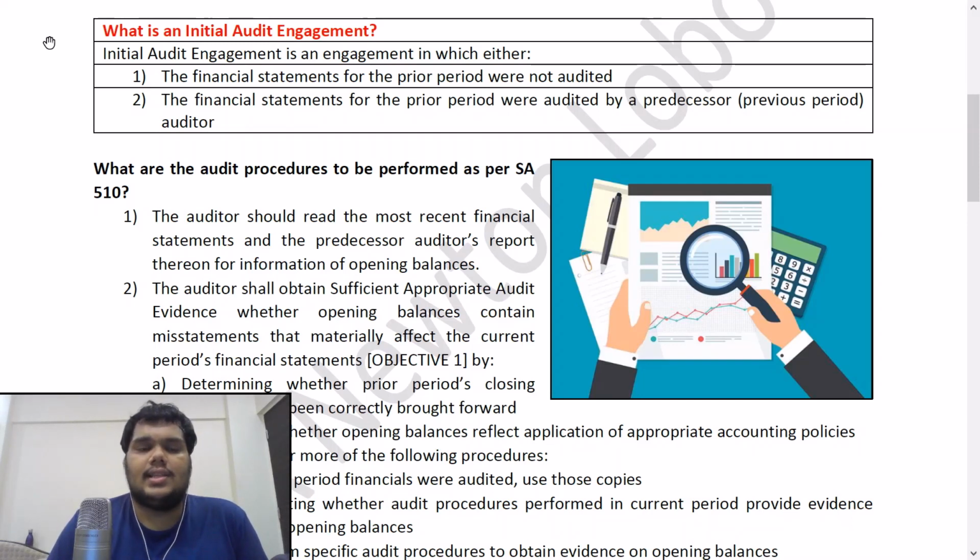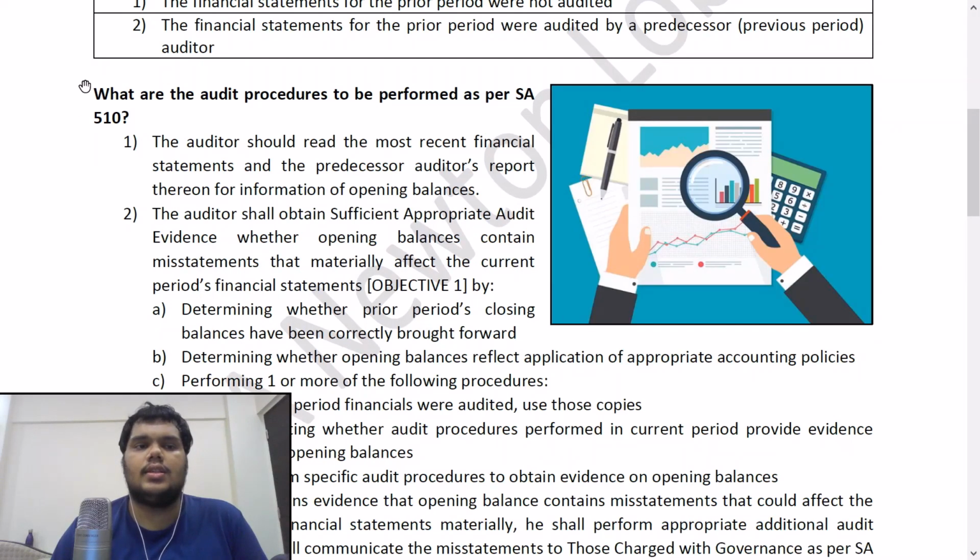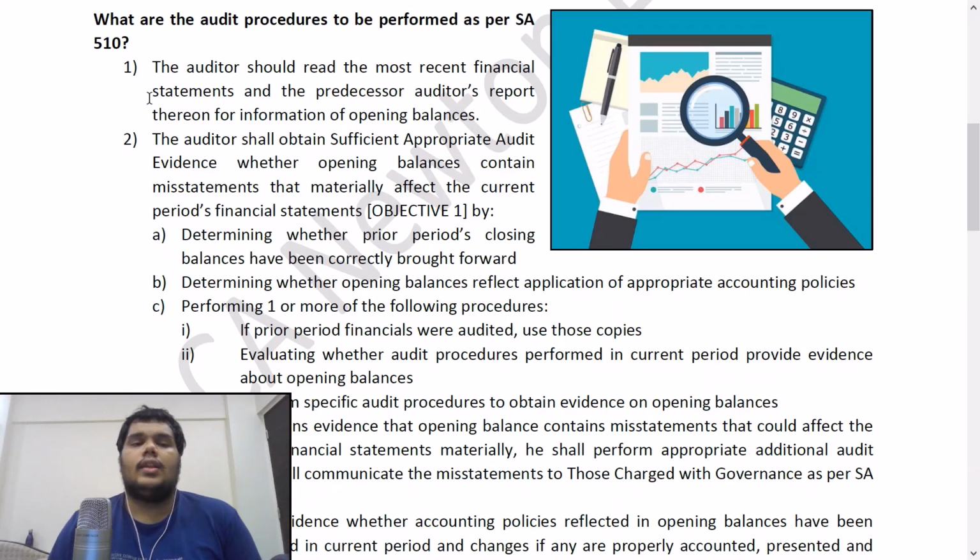So let's just read this answer quickly. Initial audit engagement is an engagement in which either, point number 1, the financial statements for the previous period were not audited. Second, the financial statements for the previous period were audited by a predecessor, that is previous period auditor. Okay. So let's move on to the next answer since we've already finished this answer. Next, what are the audit procedures to be performed as per SA 510? Now this is an important question.